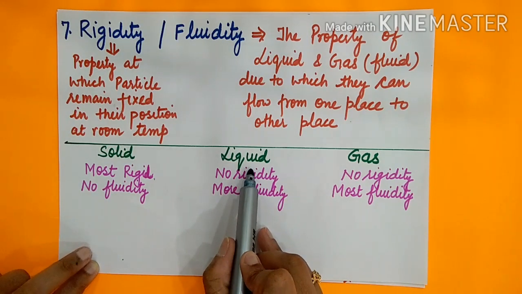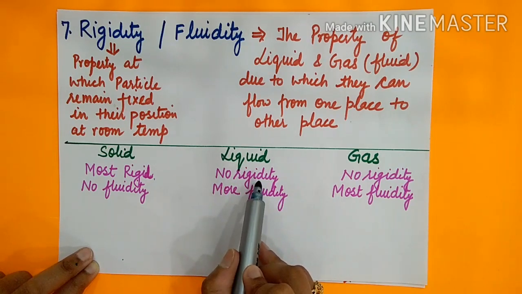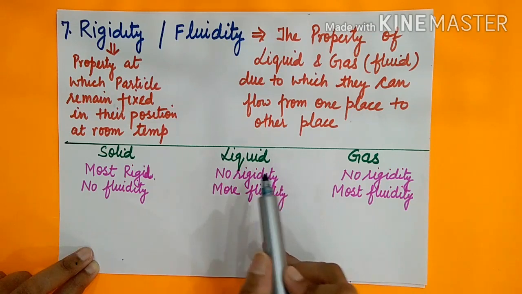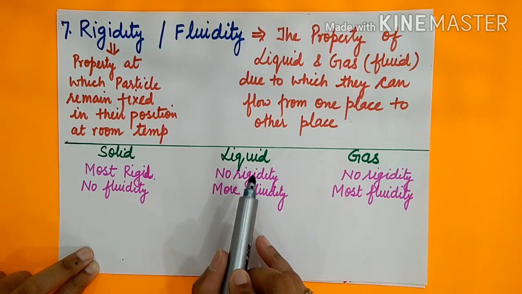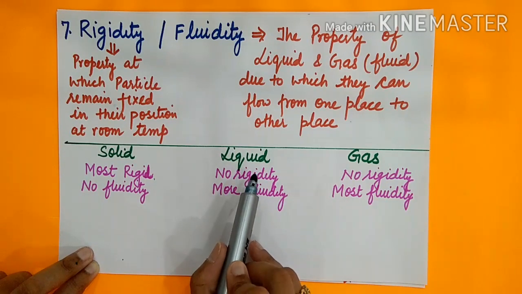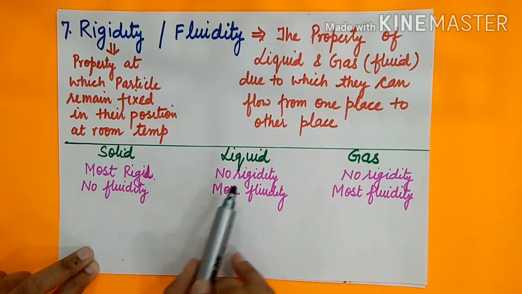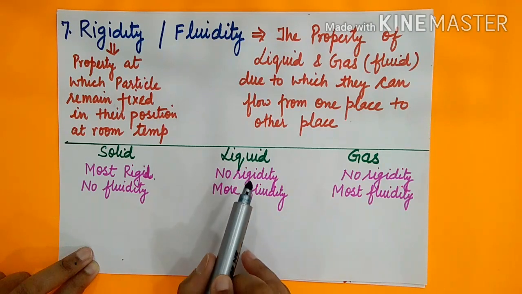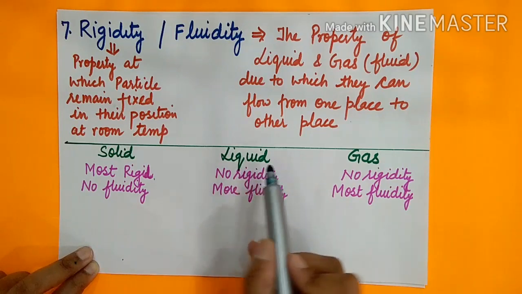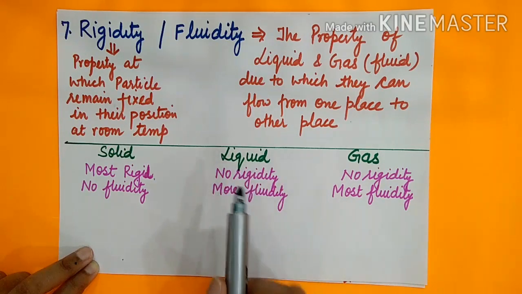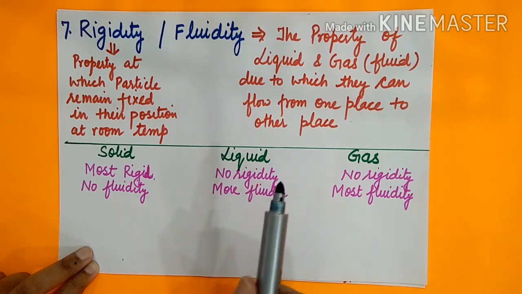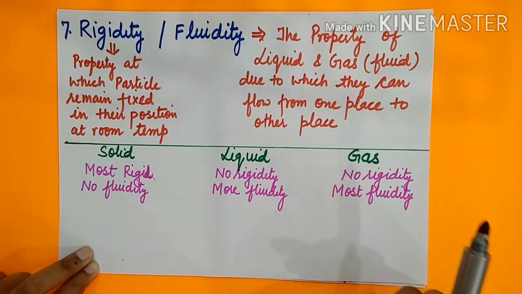Now come to the liquid part. No rigidity, because they can move from one place to another place, because they have more interparticle space than solid. They have less interparticle force of attraction in comparison to solid, and they have more kinetic energy in comparison to solid. So you can see that all things are interrelated. You can explain anything with the help of any of the qualities.